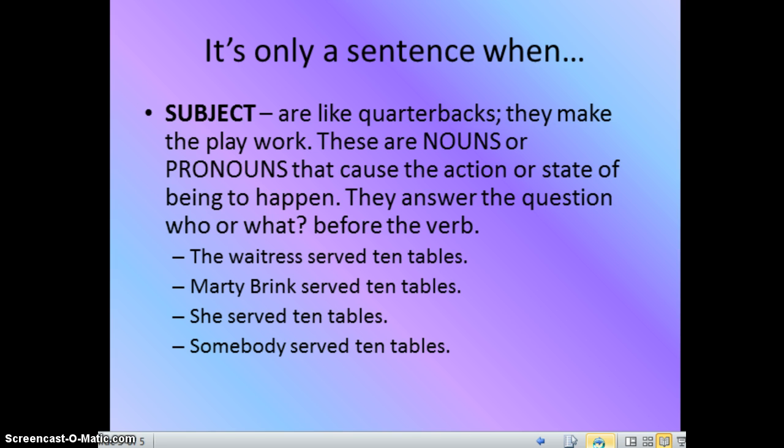For example, we have the waitress served 10 tables. What's our verb? Served. That is an action. And who or what served? Waitress. That is our common noun. That is also the subject. And for number 2, you have a proper noun as the subject, which is Marty Brink. The third one, we have a personal pronoun, she. And the fourth sentence, we have an indefinite pronoun, somebody. Each of those are subjects. They are the who or what that is doing the action or the state of being.